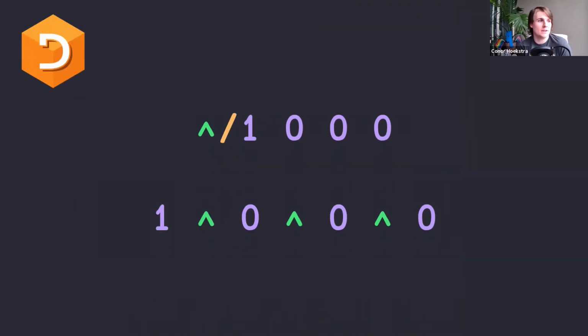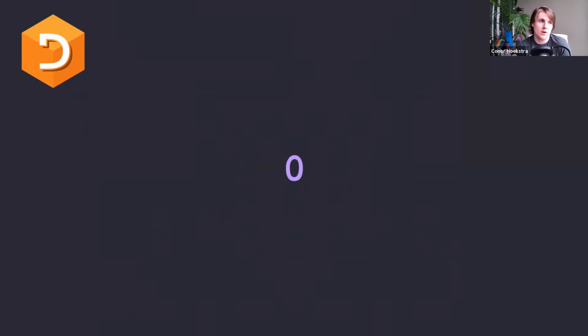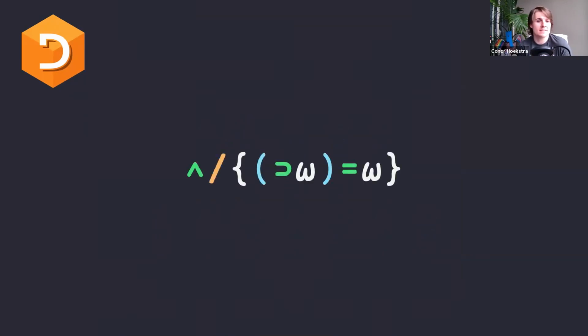Anyways, hopping back to our code here, if we perform this reduction on our 1s and 0s, we're going to end up with 0 because we don't have all 1s. And that's basically it. So you'll note that this is the code that we have at this point when you combine the reduction with our defun. And this is not the code that I originally showed. This is a little bit more verbose.